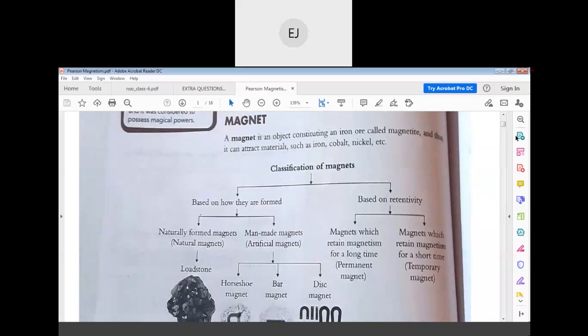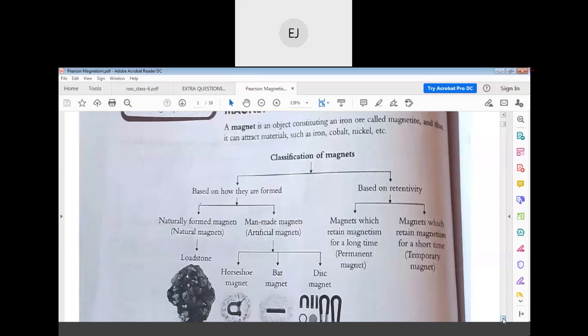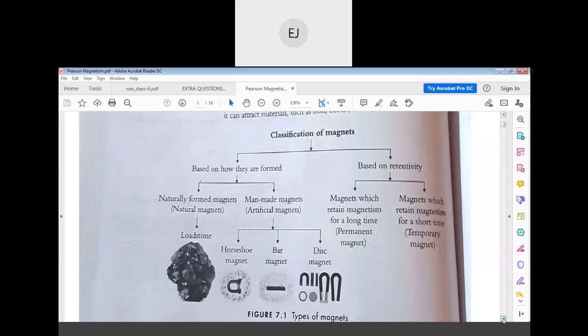Classification of magnets: based on how they are found, and based on retentivity. Retentivity means retaining its ability. For example, if you learn 100 questions and you are able to remember 100 questions, then your retentivity is very high. Or if you are unable to do even 20 questions, then retentivity is less.